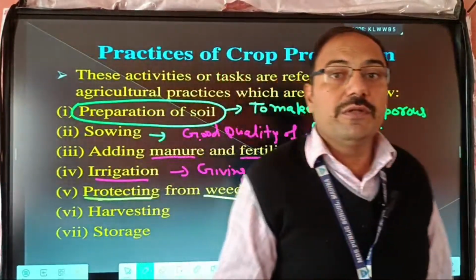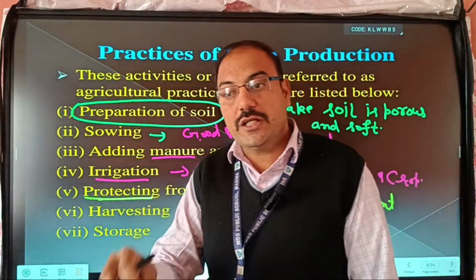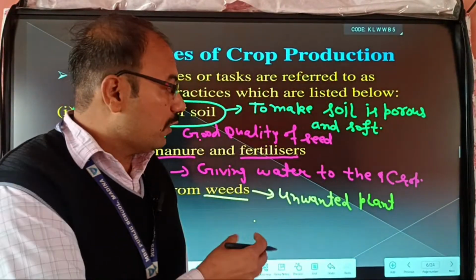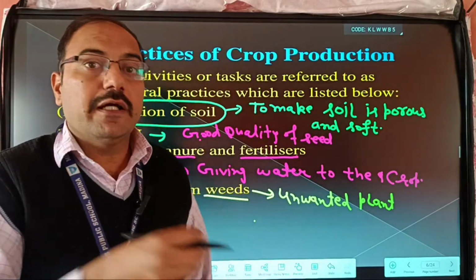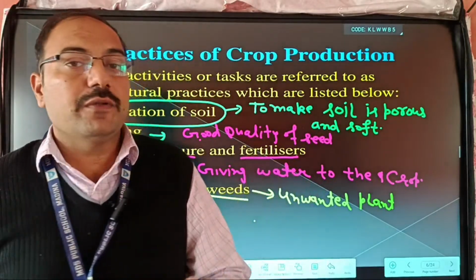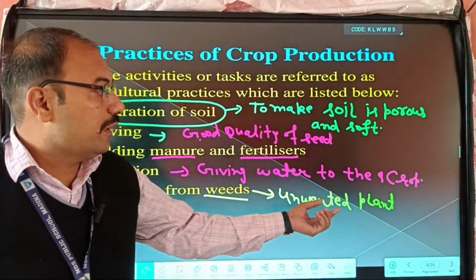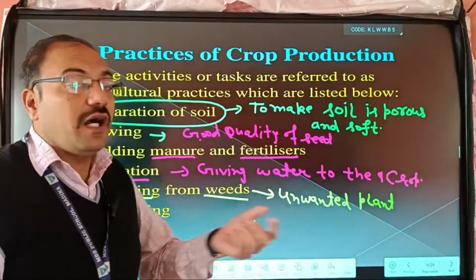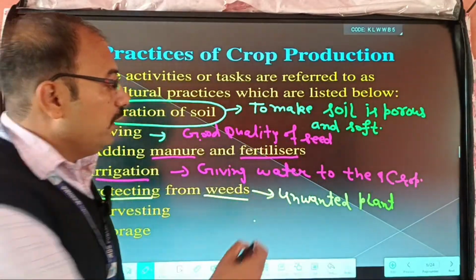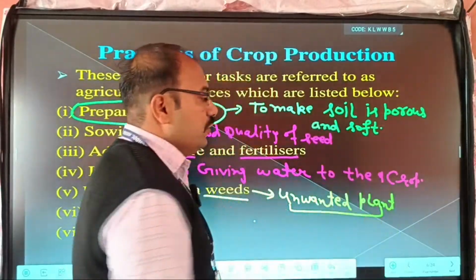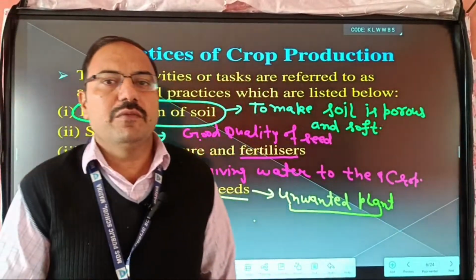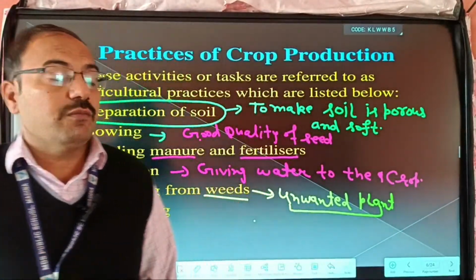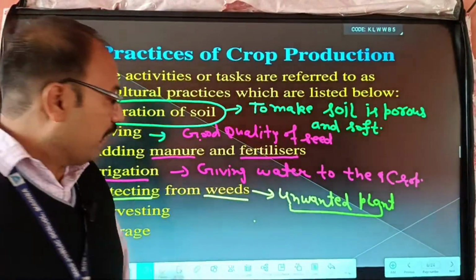So what is the effect of these unwanted plants? They share nutrition like minerals and nutrients, and also share water and sunlight. So the growth of the main crop is affected by these unwanted plants. For a high yield of a crop, first of all, we remove these unwanted plants. They may be removed by some mechanical method or by hand, or sometimes we use a type of chemical known as weedicides.